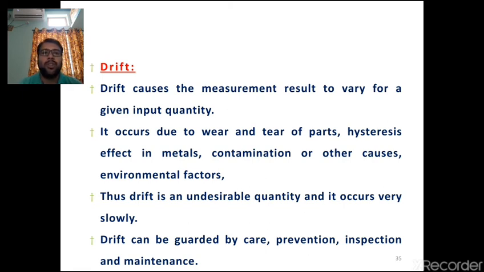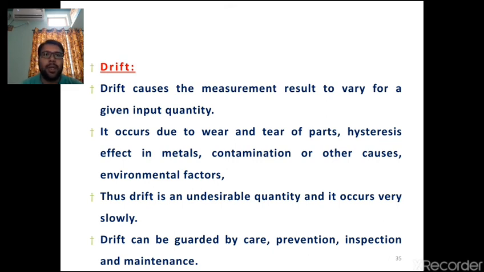So it occurs due to wear and tear from friction between two mating parts, or due to the hysteresis effect. That means in metals, the output we get may be ascending or descending, and due to that, hysteresis comes into the picture. Or it may be due to contamination or other environmental factors, wear and tear, corrosion, or external disturbances. Due to these, drift of the measured quantity occurs. So drift is an undesirable quantity, and it occurs very slowly.